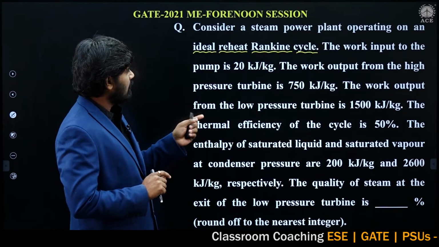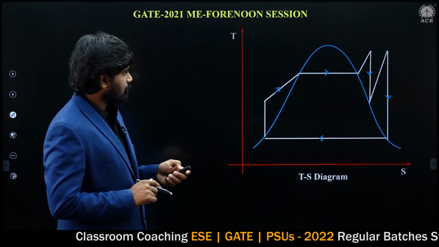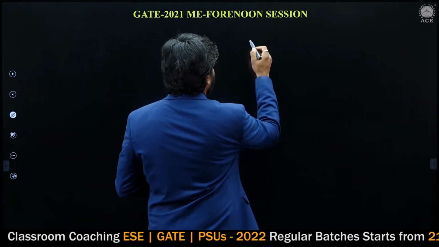First, let us write the data. The work input to the pump is 20 kilojoule per kg.